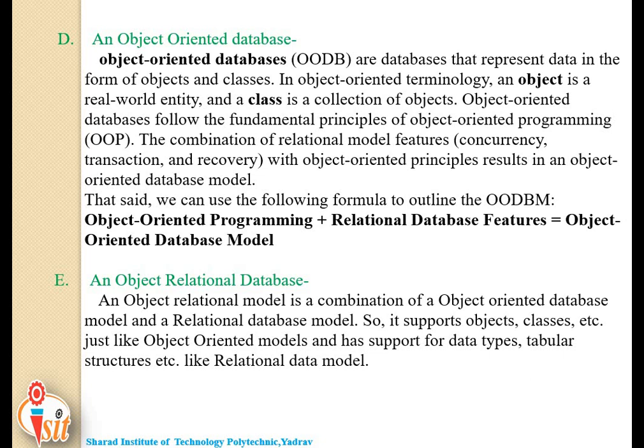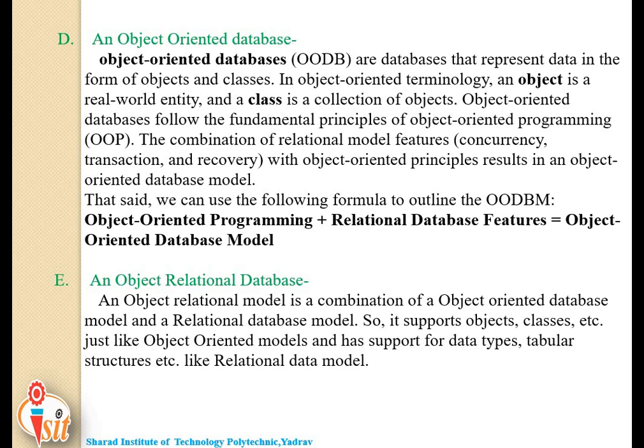And the last one is the object relational database. Both the relational data model and the object-oriented data model are very useful, but it was felt that they both were lacking in some characteristics, and that's why work was started to build a model that was a combination of both, that is the relational model and the object-oriented database. Hence, as a result, the object relational data model was created.